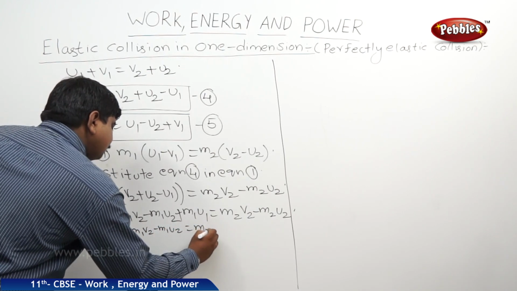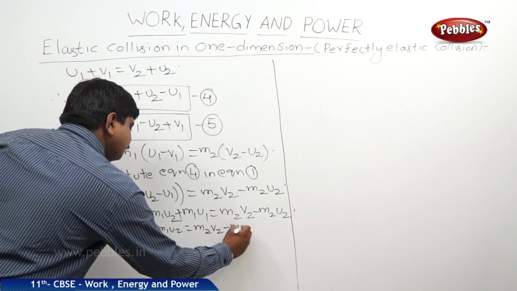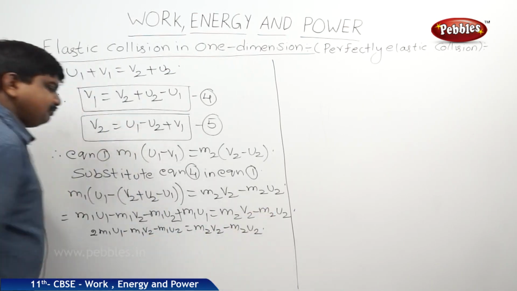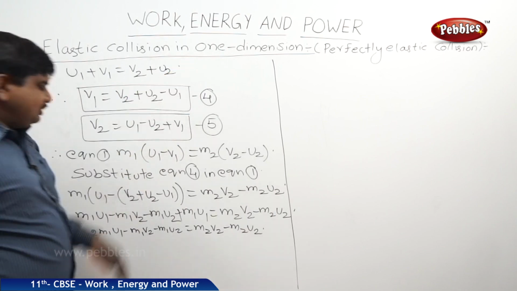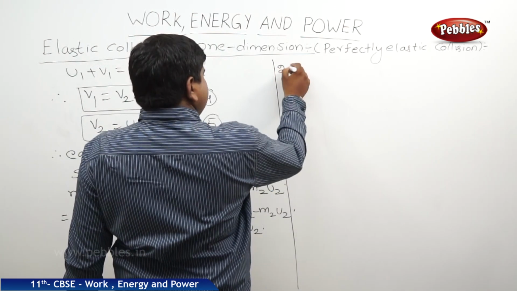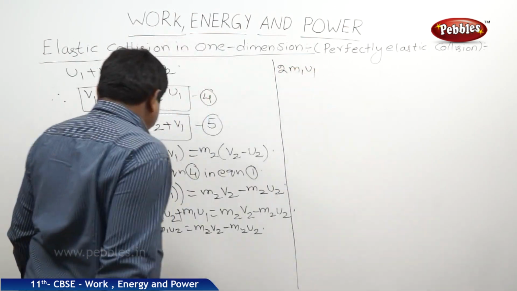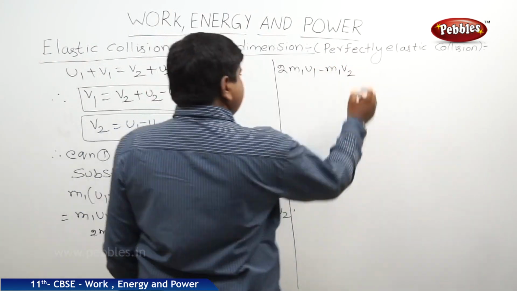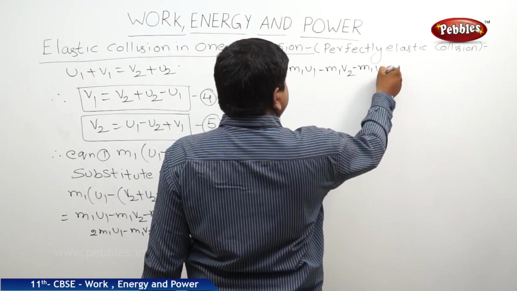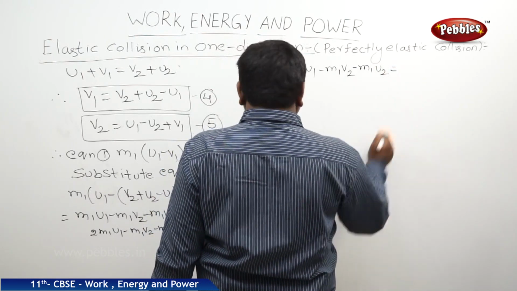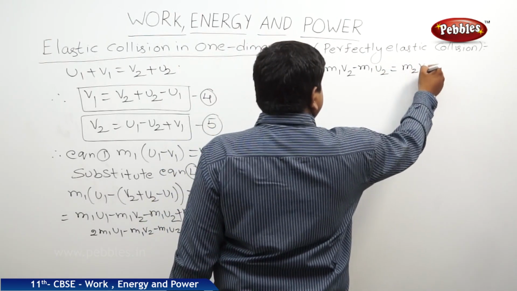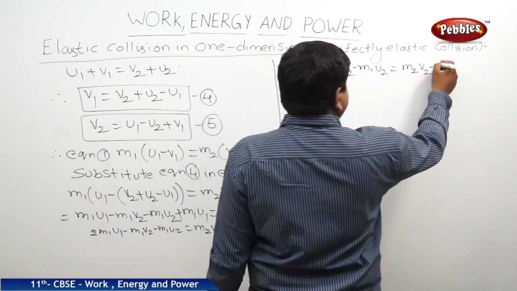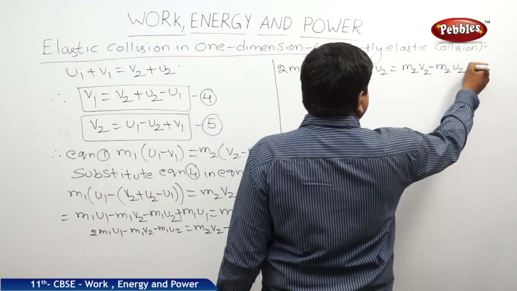Writing the same equation at the top: 2 m1 u1 minus m1 v2 minus m1 u2 is equal to m2 v2 minus m2 u2.